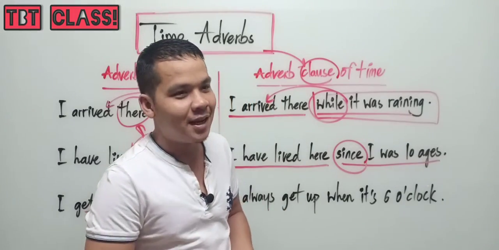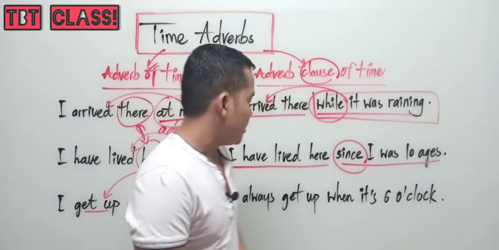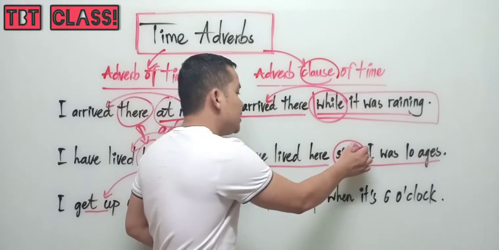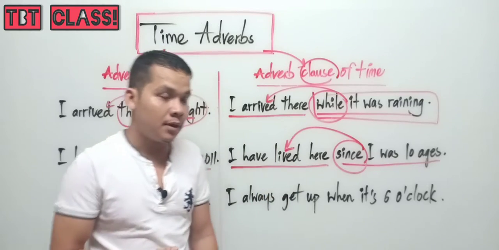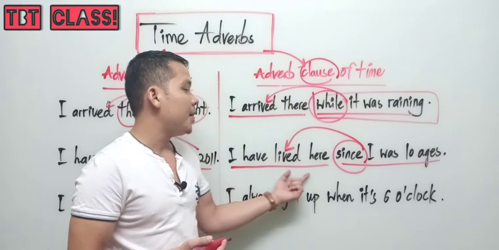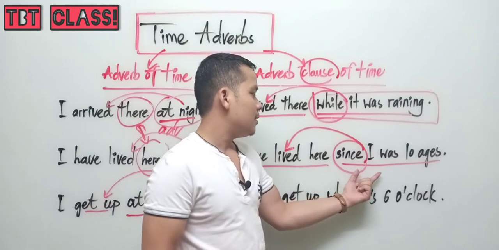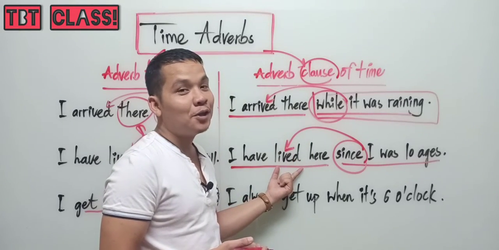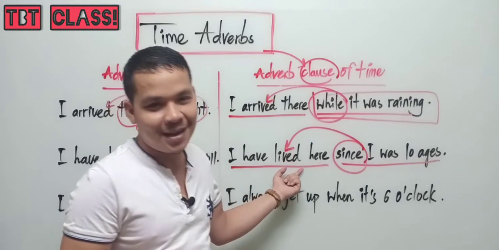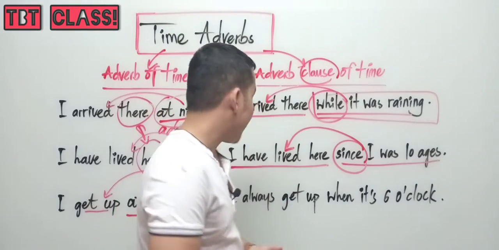So now, okay, I am 25, I am 30, it's up to you. This sentence we use to modify live, the main verb live. Yes, I have lived here since I was 10 years old. So this adverb clause, functioning as an adverb, we use to modify live. I want to know how long you have lived here. I have lived here since I was 10 years old.